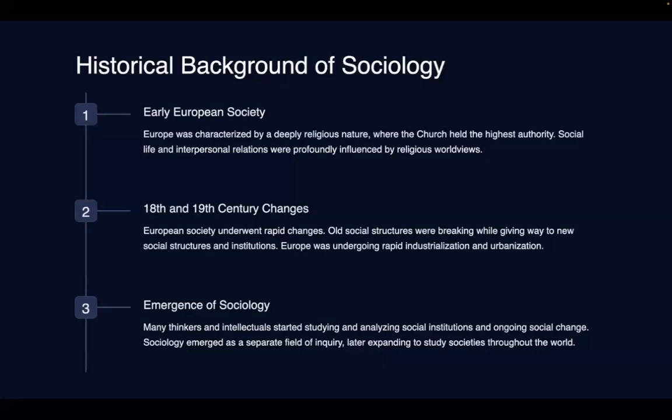And then a never before event, the French Revolution, happens. Now the French Revolution we will discuss in the later slides in detail, but it was a never before event, an event that shook the whole society of Europe from the top to the bottom. The whole hierarchical structure was challenged, and the despotic regime as well. That led to changes which were never before, which needed a new discipline to understand them. A new discipline which can understand the changes that were brought after the French Revolution and the modernity that subsequently will come.